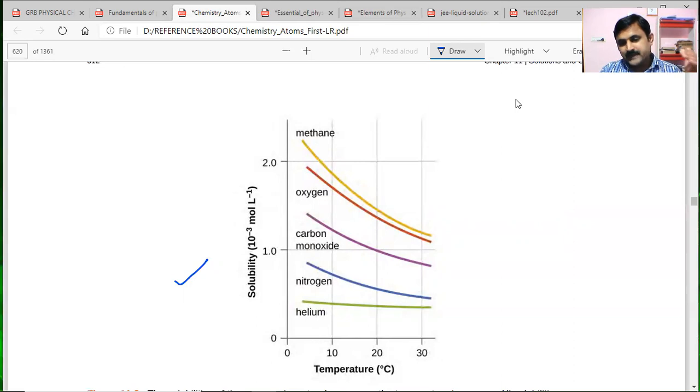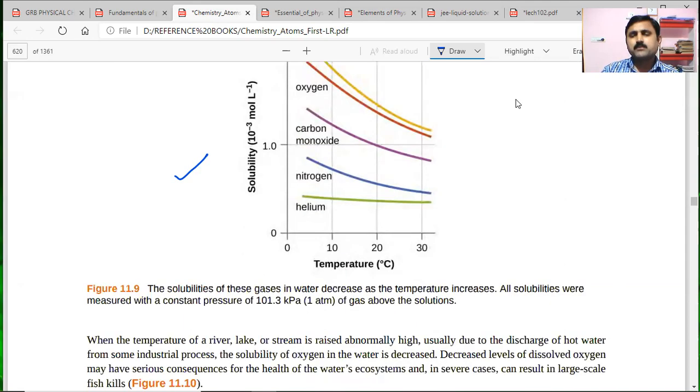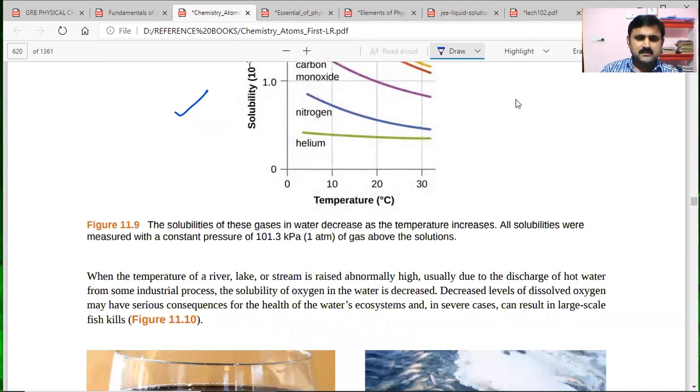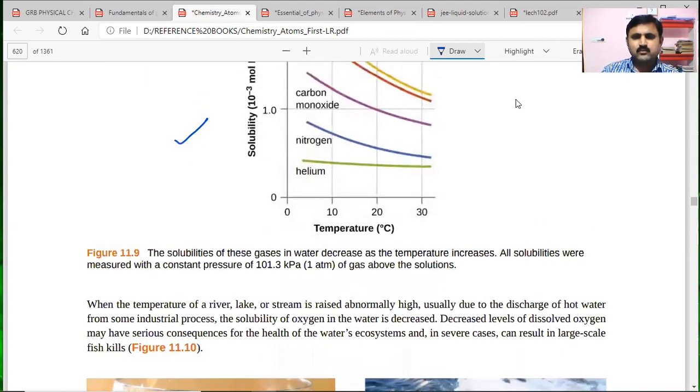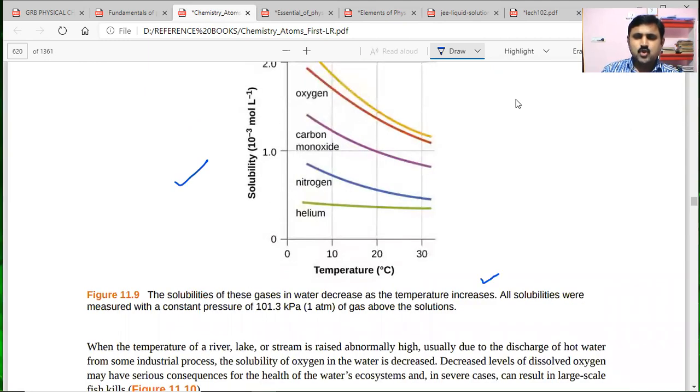So solubility decreases for these gases when temperature increases, that is, inversely proportional. The graph tells that solubilities of gases in water decrease as temperature increases. All solubilities were measured at constant pressure, that is 101.3 kilopascal, meaning 1 atmosphere of gas above the solutions.